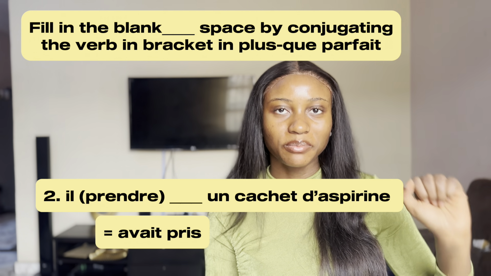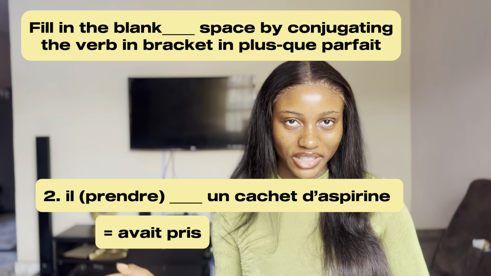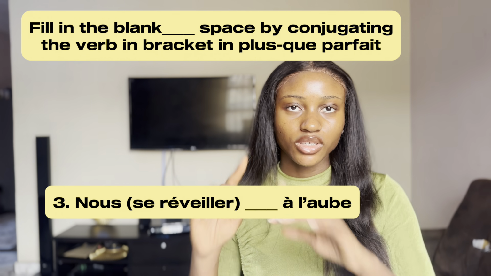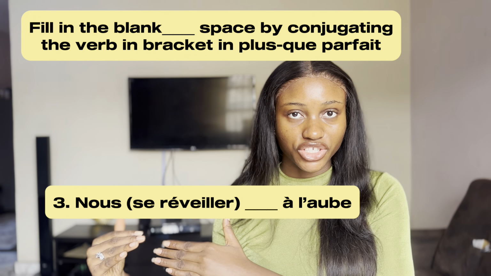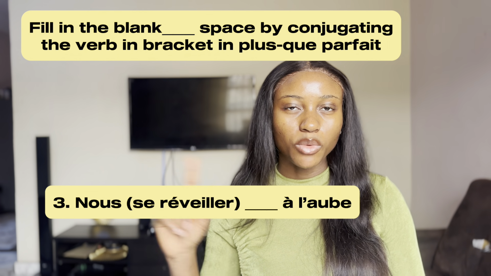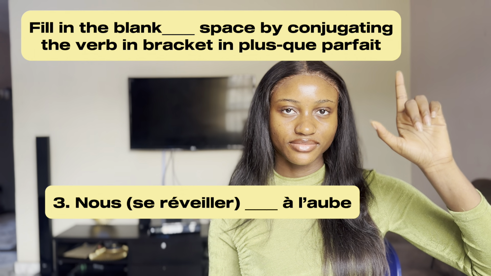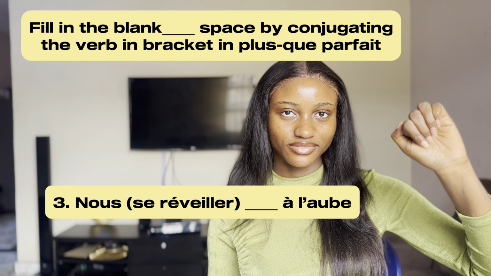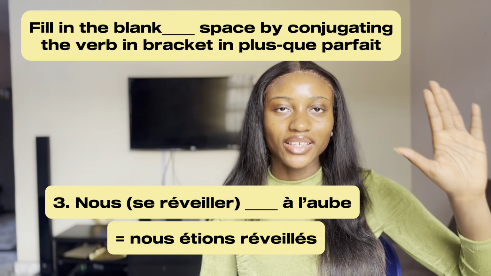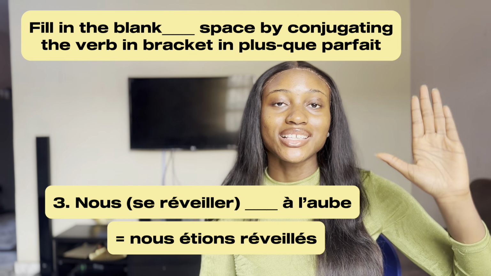Il avait pris. Number 3. Nous se réveiller, dash, à l'aube. What would it be? Nous nous étions réveillés. D'accord. Write down your score in the comments. Don't cheat. Make sure you write down your exact score. If you got 0, write it down.